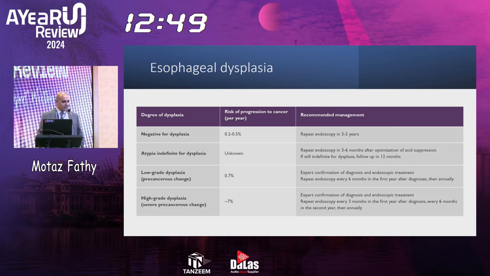As we can see, it's as low as 0.2 to 0.5%. And if we find only atypia of the cells, here the chance is still unknown. For low-grade dysplasia, the chance is 0.7%, and for high-grade dysplasia, the chance is almost 7% to develop cancer.